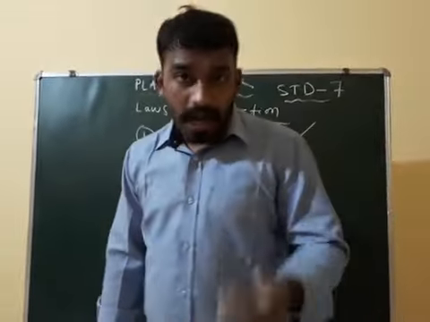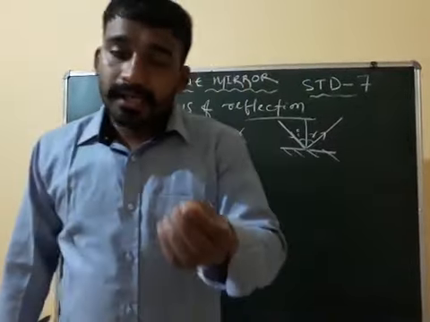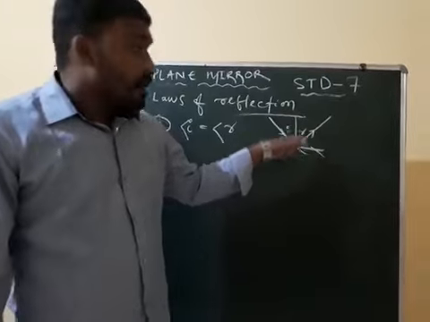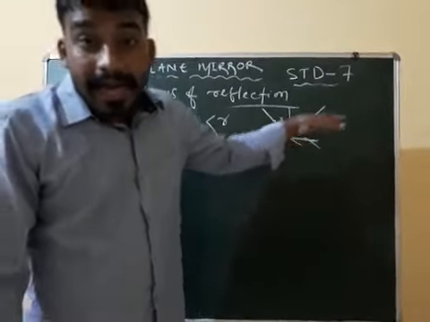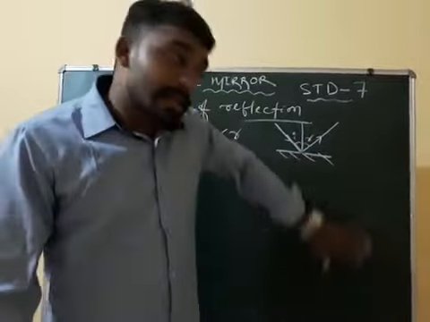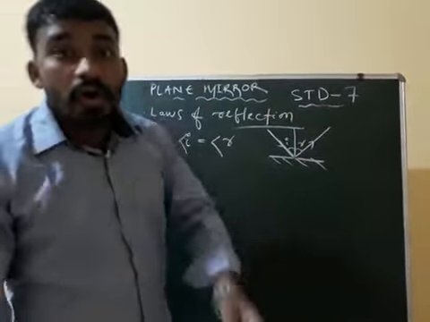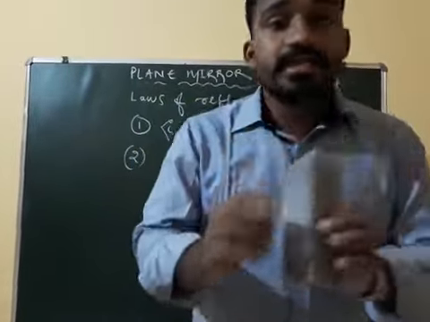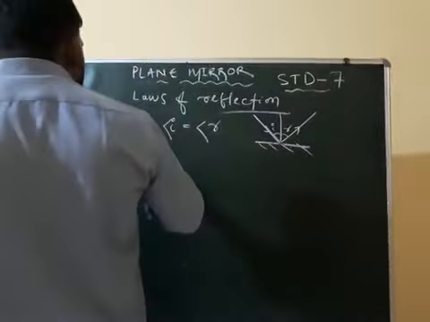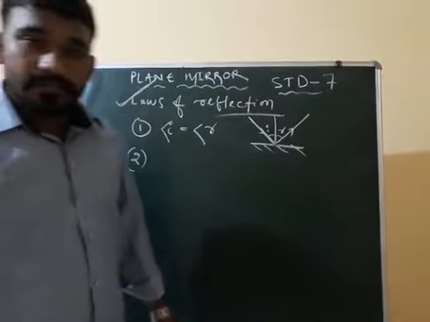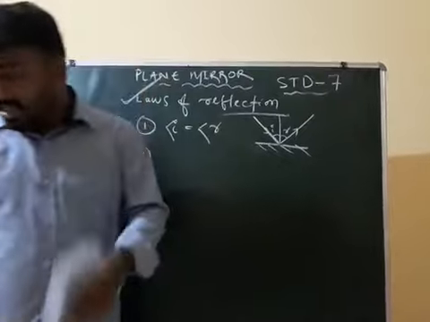Again, the second law, listen carefully. The incident ray, the normal, and the reflected ray at the point of incidence all lie in the same plane. Clear? These are the laws of reflection. Understood? Next one.